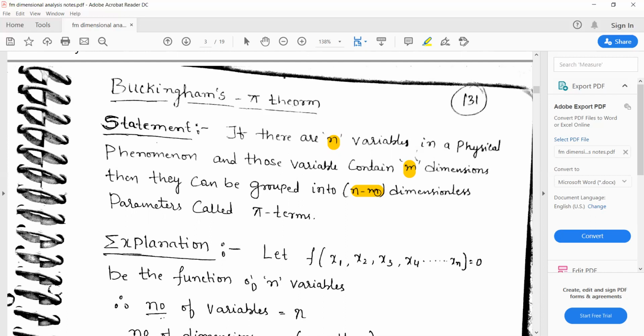By making use of pi terms, different equations can be derived.